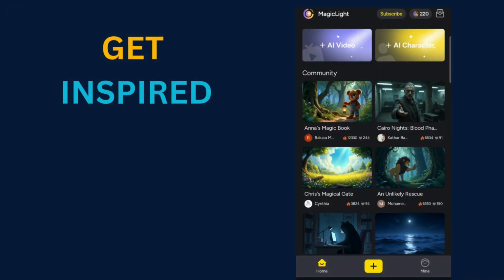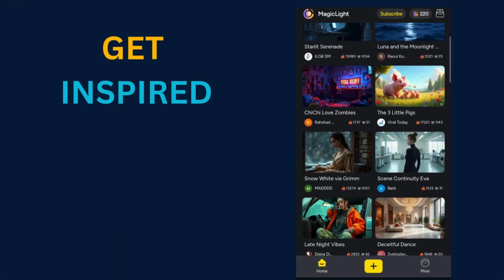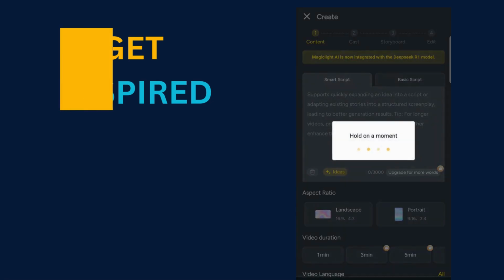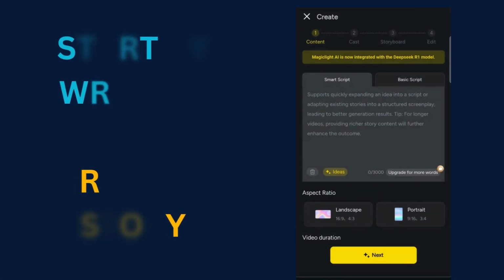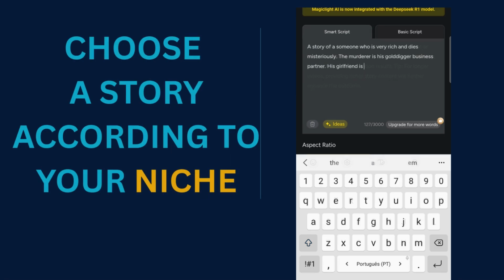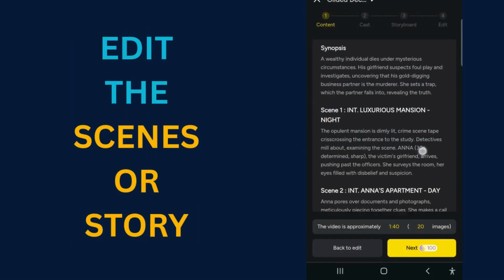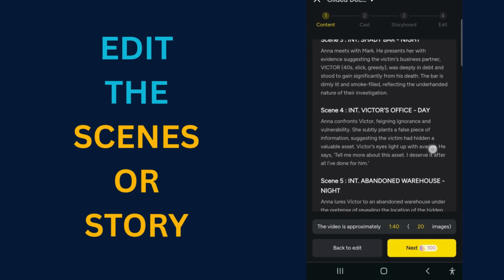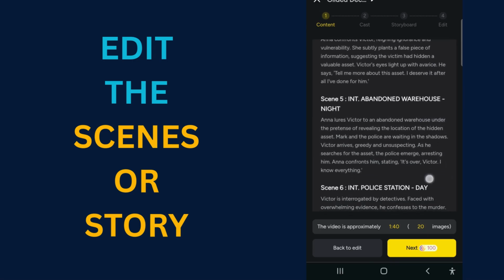Sign into Magic Light AI. Brilliant, you love it. Get inspired with the community. Write your story, copy paste it, or ask AI to write it for you. Choose a story according to your niche. Let's now edit the scenes. If you're happy about it, just click on Next.